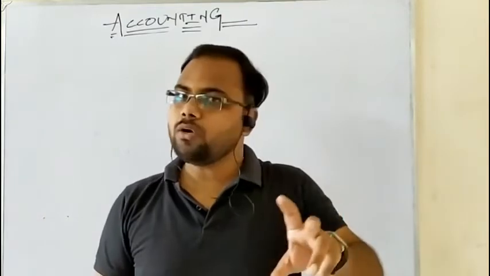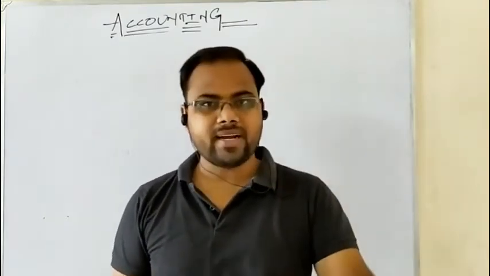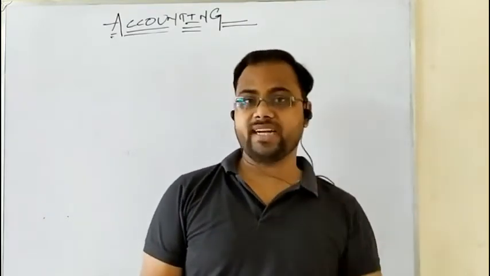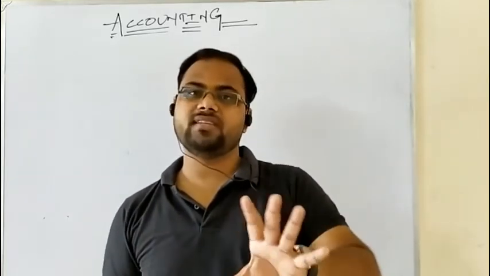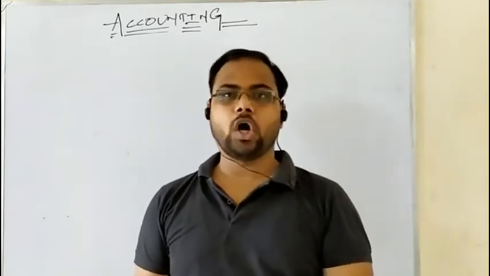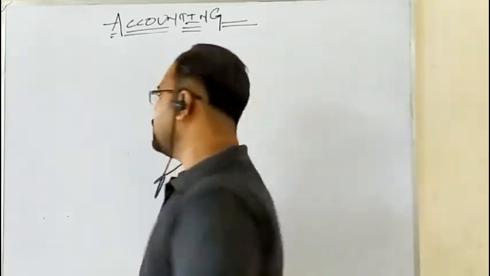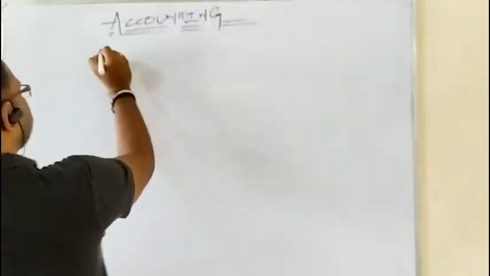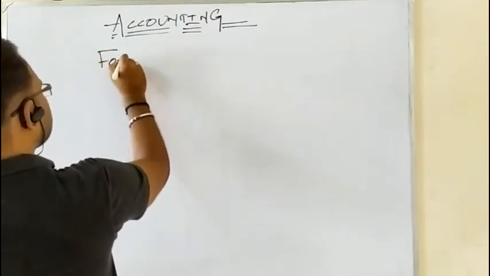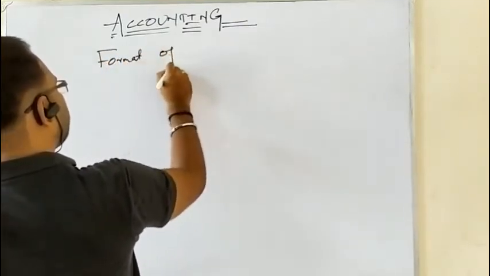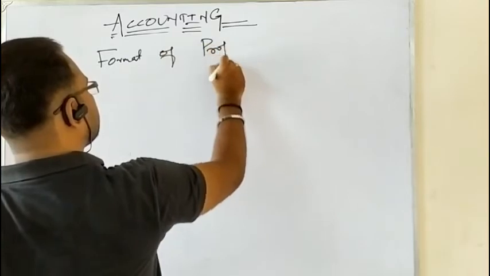So, profit and loss account is a nominal account. Debit side is the expense side where you will be writing the indirect expenses, and credit side is the income side where you will be writing all sorts of indirect incomes. So let us discuss the format of profit and loss account. So here goes the format of profit and loss account.